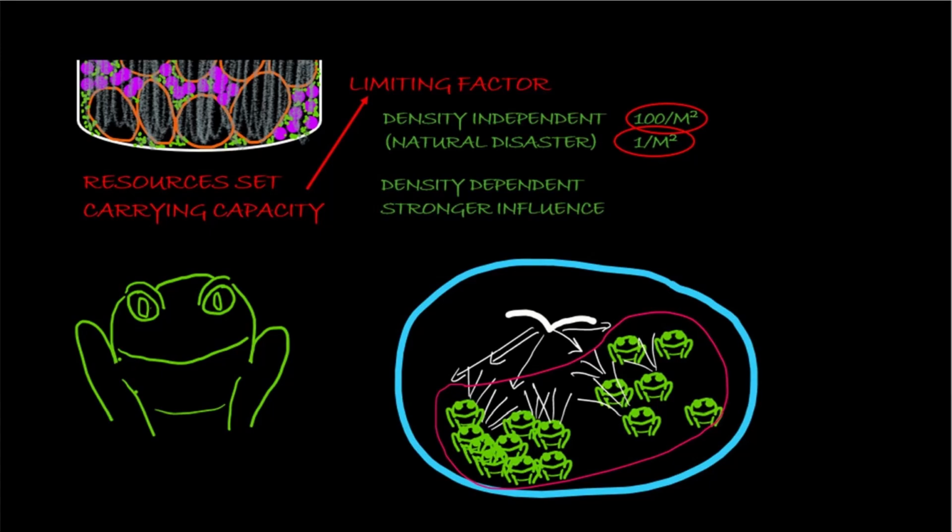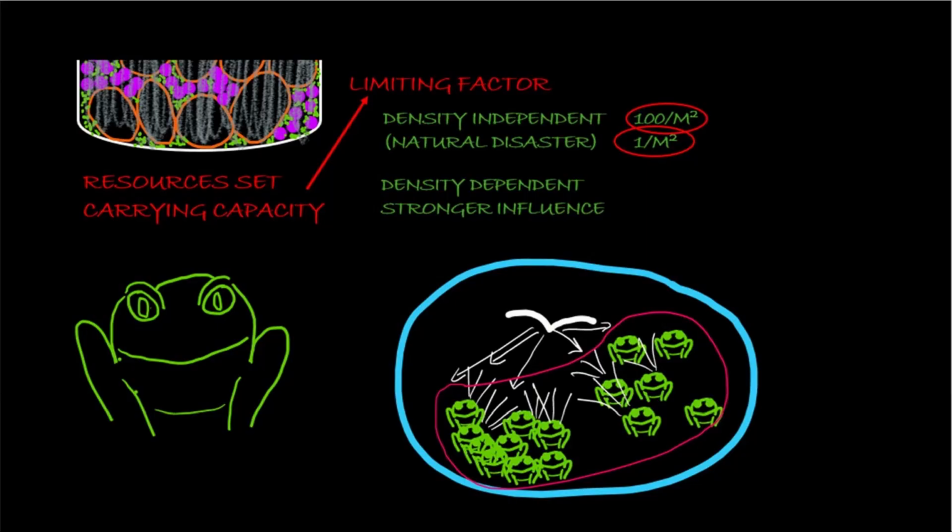Another example is a disease. It could be independent, and that would be a disease that kills all the organisms no matter what. But a disease that is spread by contact could be a density-dependent factor. If one of these frogs gets the disease and it spreads by contact, then the closer together they are, that's a disadvantage, and it would spread very quickly. So the more the limiting factor has an impact on the population because of the density of that population, how closely packed together they are, then we call that a density-dependent limiting factor.